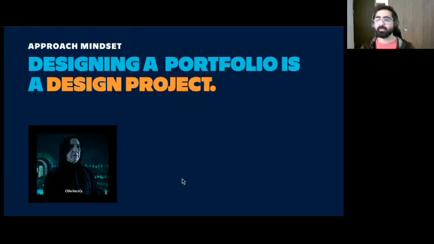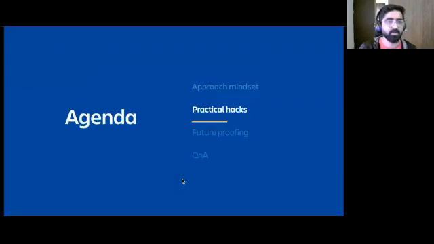And the more you start thinking of this as a design project in itself, and you start thinking of your problems, your users, the easier it'll become for you, because that's the one skill that you all are good at, right? That's your key USP anyways. So it's basically just reapplying that to the portfolio creation process. So with that approach mindset in mind, of thinking of creating your portfolio as a design problem, as a design process in itself, the few hacks that I have to share today, I have 5 hacks.